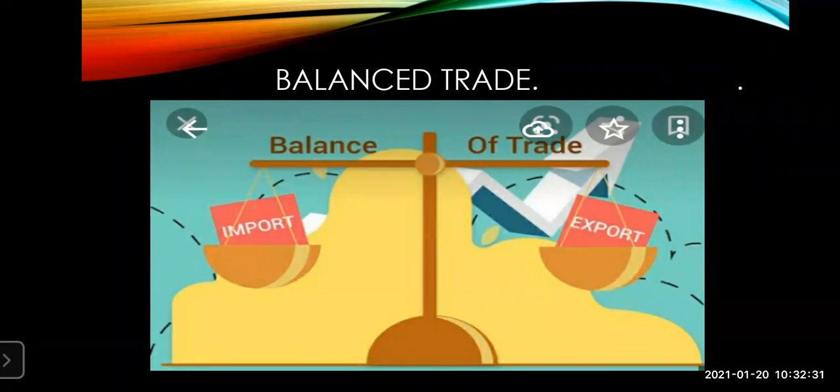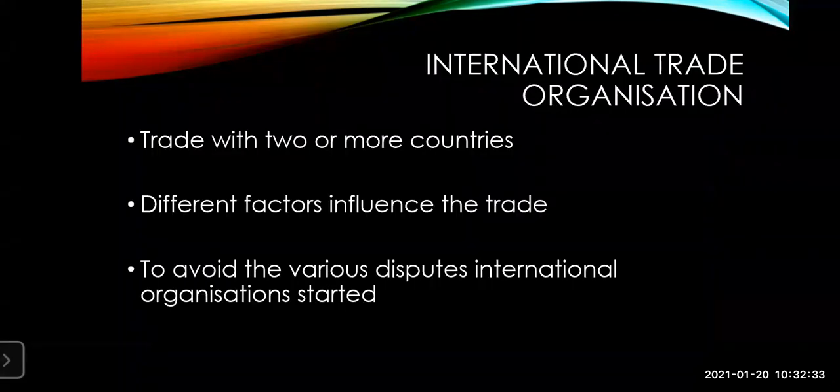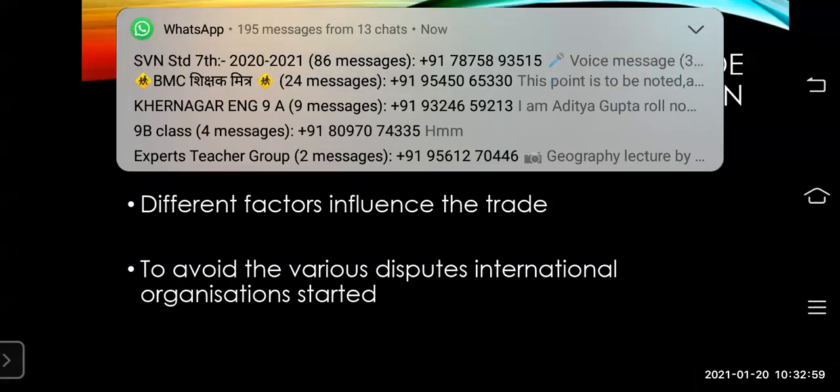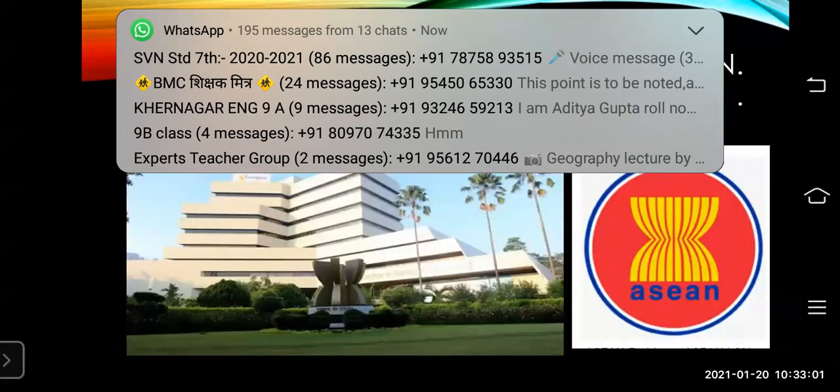Again, we have seen the international trade organizations. Some of the international trade organizations we have also seen. Different factors influence international trade: economic policies of the country, currency, language, and sometimes disputes between two countries. To avoid these disputes, these international organizations have come into being.